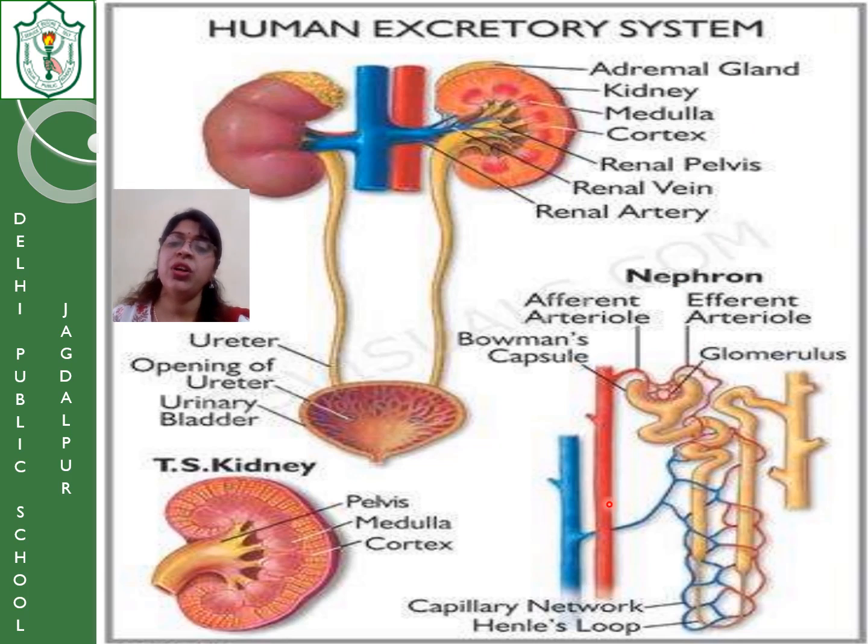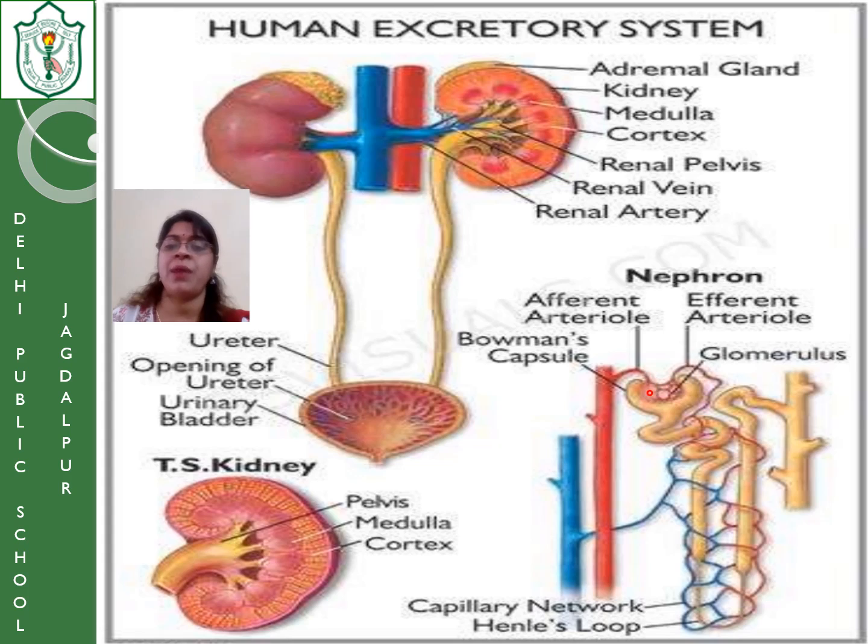So, the nephron is divided into two parts: one is the cup, one is this tail. The cup is called Bowman's capsule. What is it called? Bowman's capsule. And the tail part is called the tubule. The tubule is further divided into certain portions, but remember Bowman's capsule and tubule.